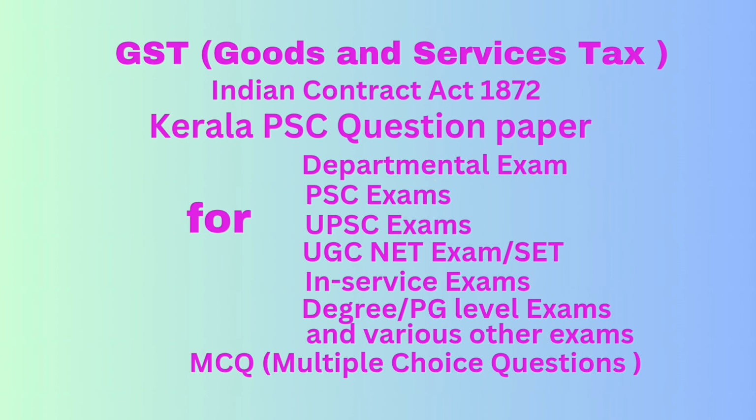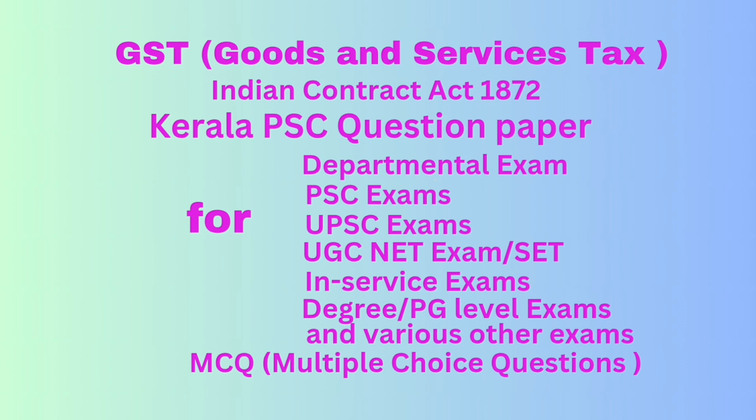Question number 68. What is the normal rate of interest on delayed refund for the refund order under section 54 subsection 5? Then correct answer is option D, 6%.